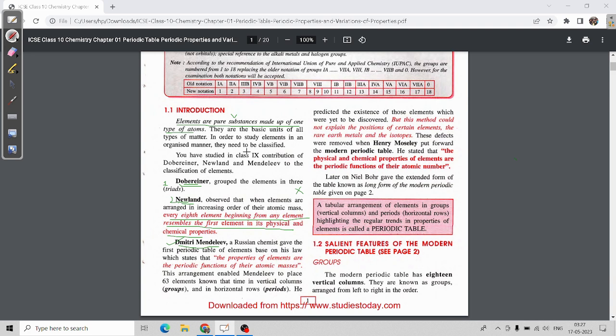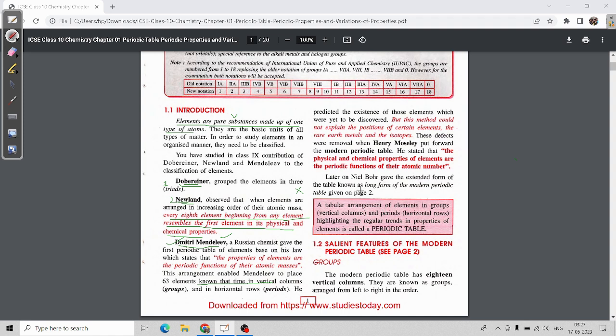Now the third scientist came, Dmitri Mendeleev. Only 83 elements were known at that time, so he formed a periodic table with only 83 elements, and he gave some elements names like Eka-boron and others.